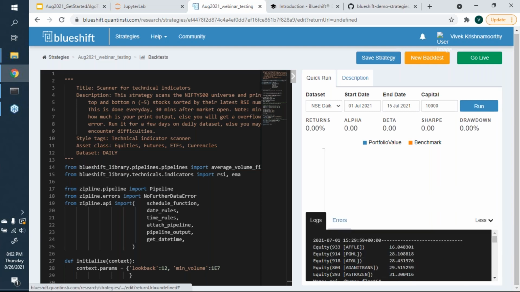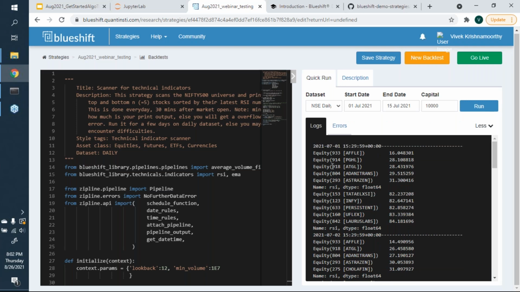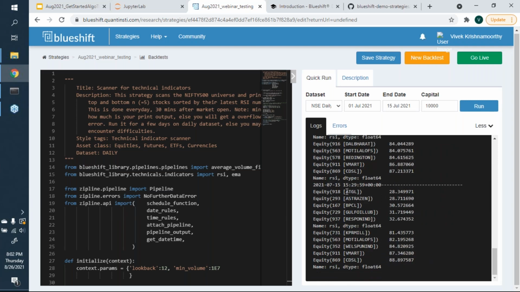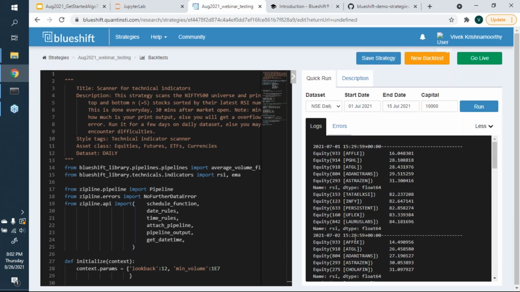If I were to look at the logs that are getting created here, it is telling me the stocks that had the highest RSI and the lowest RSI. On 1st of July, it tells me that the stocks with the highest RSI were AstraZeneca, Adani, and a few other companies, and Infy, Persistent, and others had really low RSI. I could essentially take a look at these lists and maybe do some analysis on this list instead, right? I could use that as my input in order to come up with some trading strategy. So I use this scanner as an input for something else that I may have.